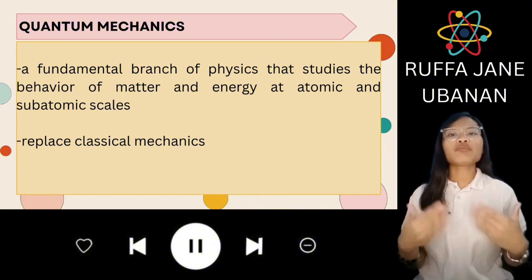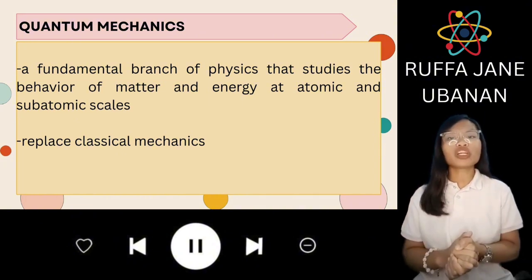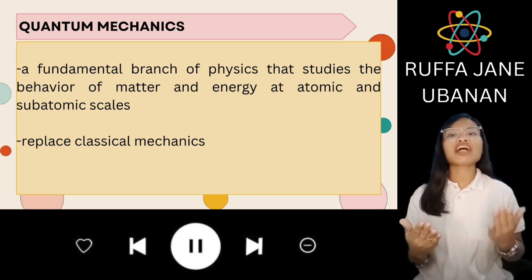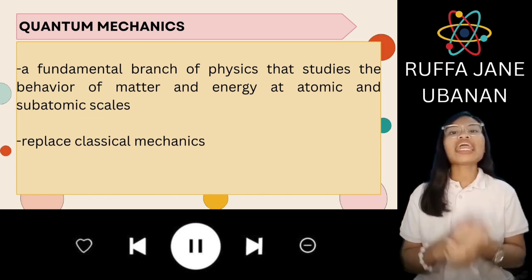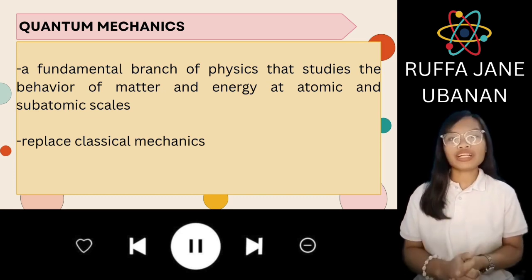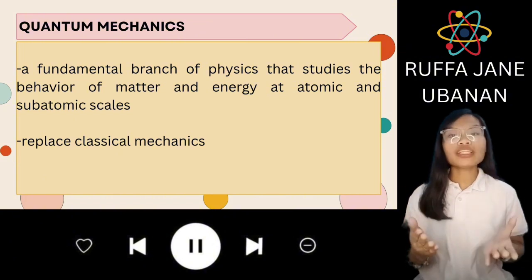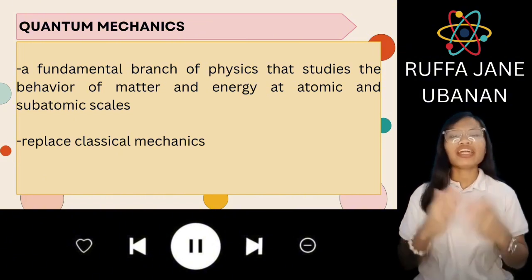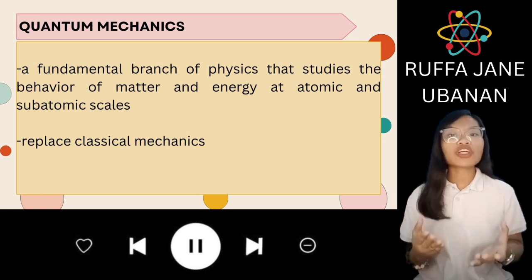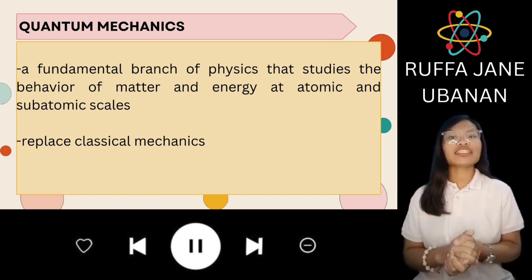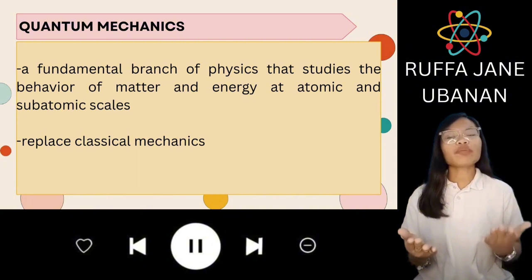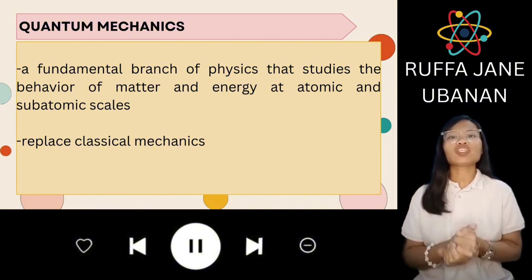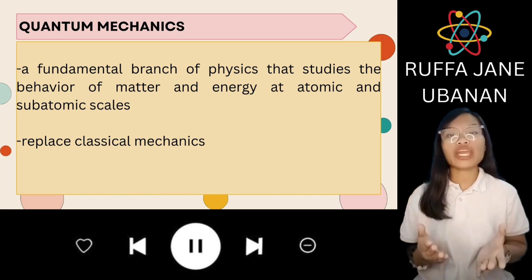It provides a more accurate and powerful model for understanding the unpredictable and probabilistic behavior of particles in the microscopic world. In short, quantum mechanics is the branch of physics that explains how matter and energy behave at the atomic and subatomic level, a realm where particles act in strange, unpredictable ways.